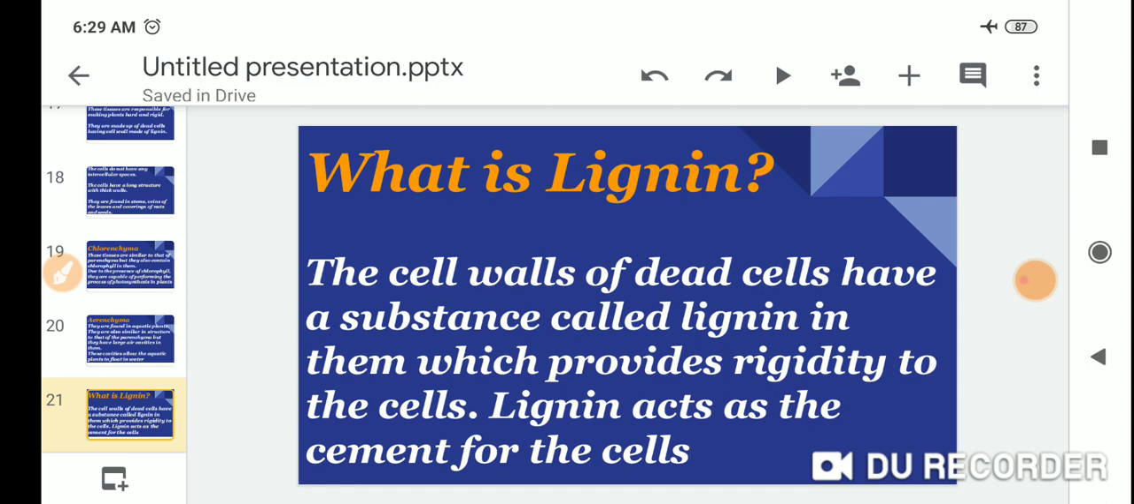The cell walls of dead cells have the substance called lignin, which provides rigidity to the cells. Lignin acts as the cement for the cells.